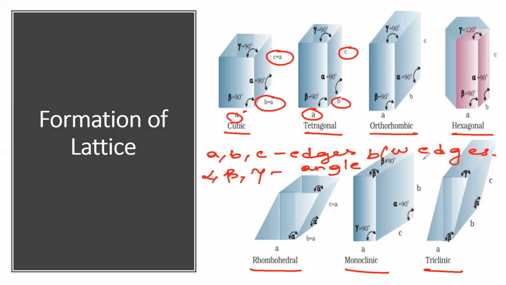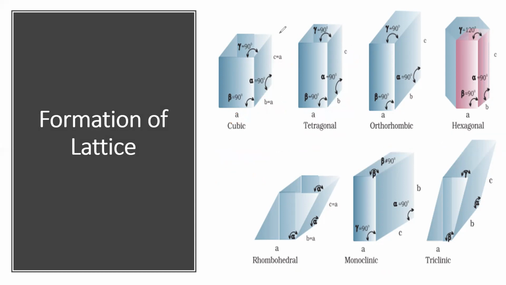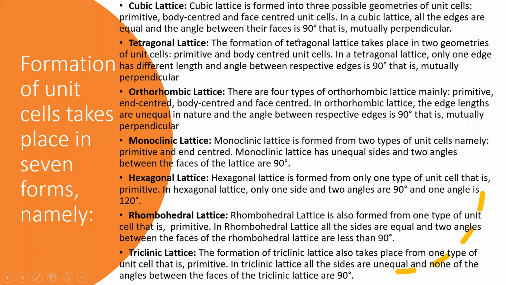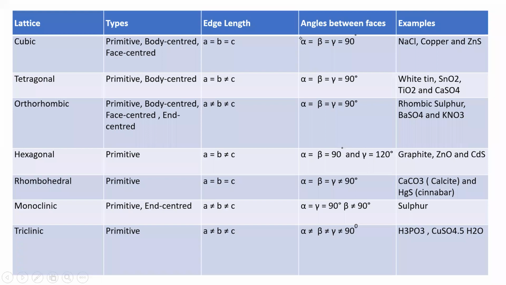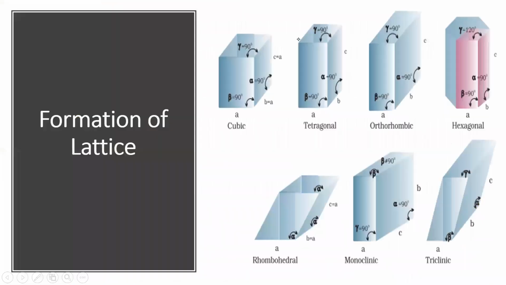So in total, we have 7 types of crystal lattices, which give a total of 14 Bravais lattices. In the next table, you can see all these 7 types: cubic, tetragonal, orthorhombic, hexagonal, rhombohedral, monoclinic, triclinic. In the cubic crystal, alpha is equal to 90 degrees, beta is equal to 90 degrees, gamma is equal to 90 degrees.